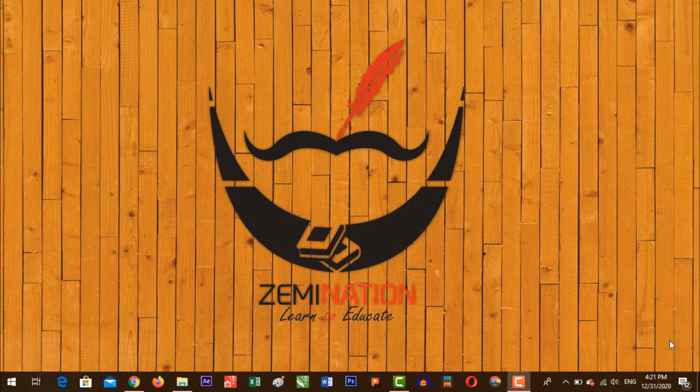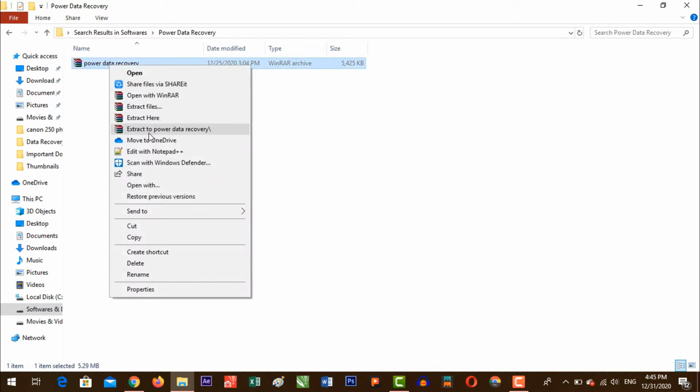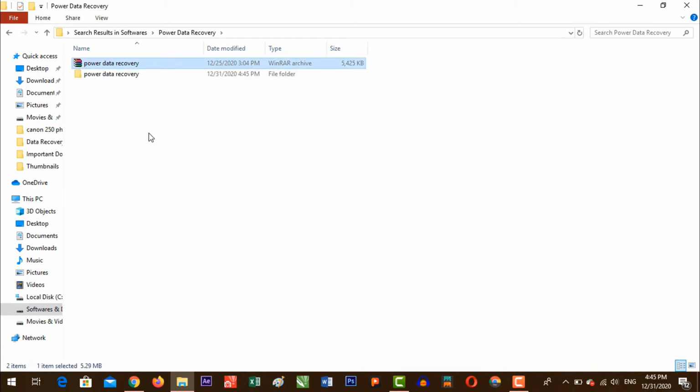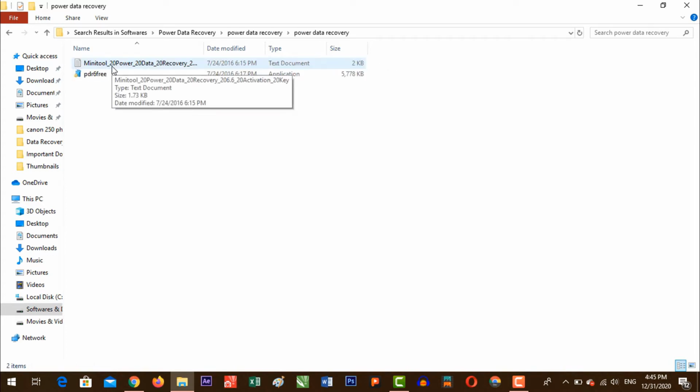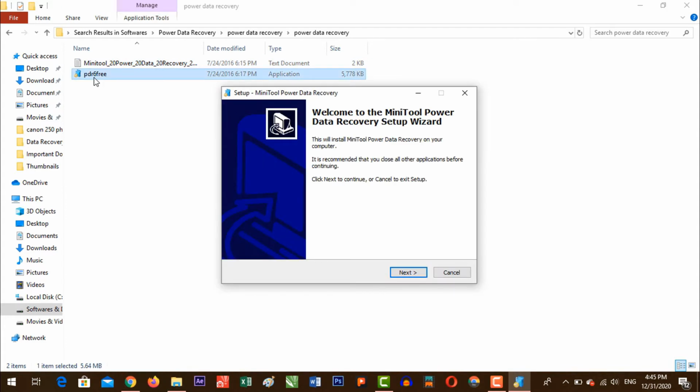So let's get started. So here is a software which is named Power Data Recovery. This is a software by Minitool and you can download it easily from the description below. After downloading this software from the link in the description below, you can see the software here and you can right click on it and then extract to Power Data Recovery. After the extraction, open the folder, then open the folder and you can see here is a software which is named PDR6 free.